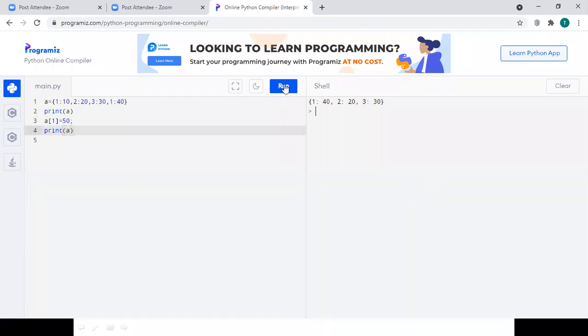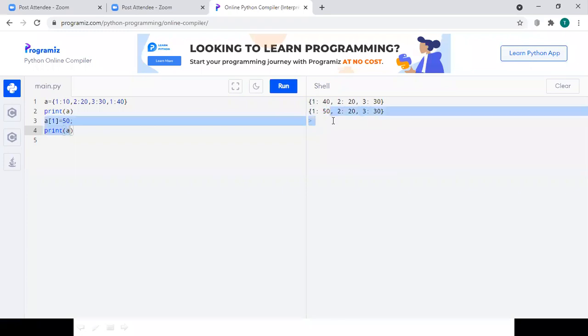If I do this, see here, initially at index 1 we stored the value of 10, then in the same dictionary we changed the value of 10 to 40, and individually we changed the value of key 1 to 50. So if I print the dictionary A after this assignment, it prints 50 for the first key, 20 for the second key, and 30 for the third key.